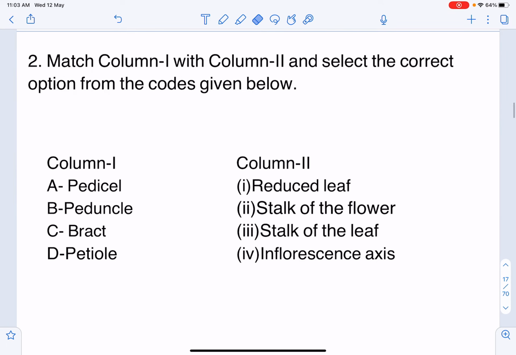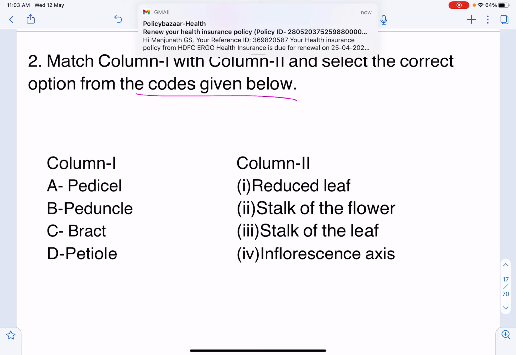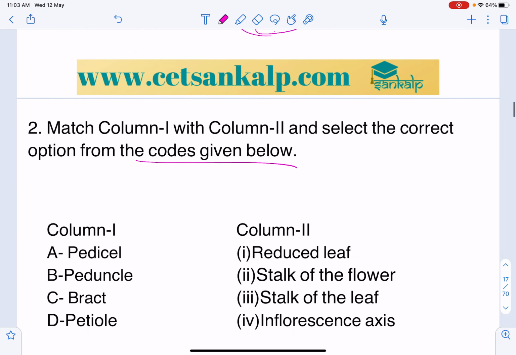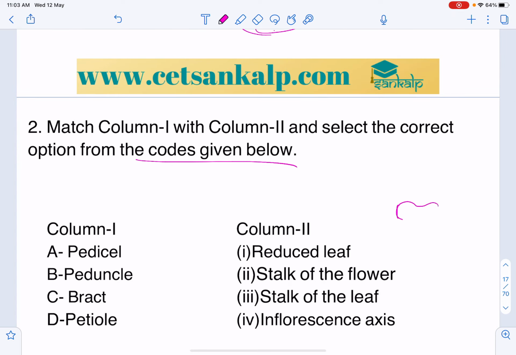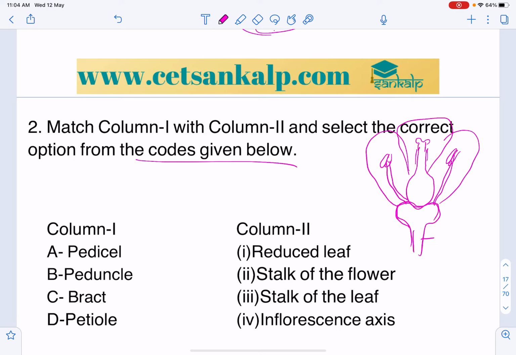Match column 1 and 2 and select the correct option from the codes given below. So pedicel, peduncle, bract, and petiole. In a flower, if you consider one simple diagram, I will write it here: this is the stalk of the flower, here ovary with stigma and style, stamen, petals, and here sepals.